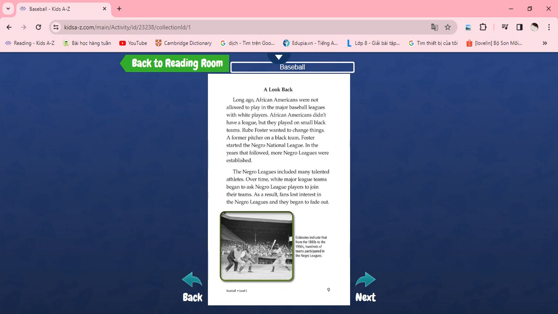The Negro Leagues included many talented athletes. Over time, white Major League teams began to ask Negro League players to join their teams. As a result, fans lost interest in the Negro Leagues, and they began to fade out.